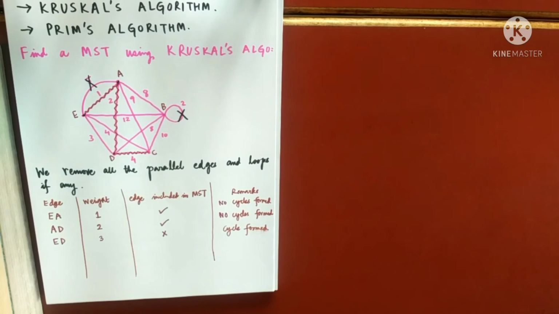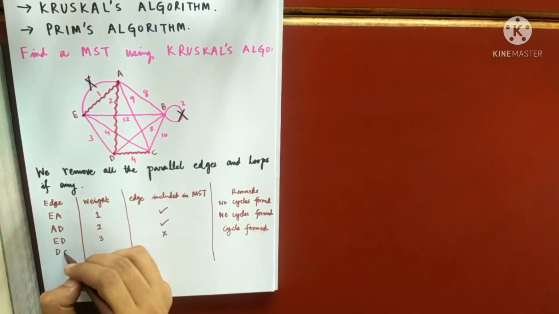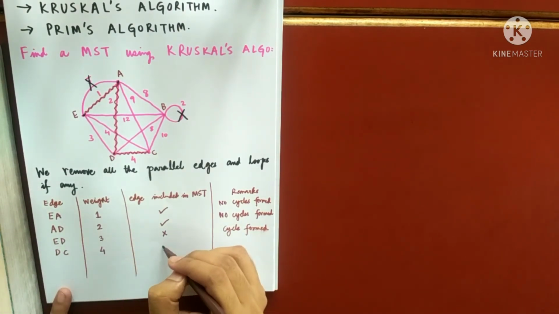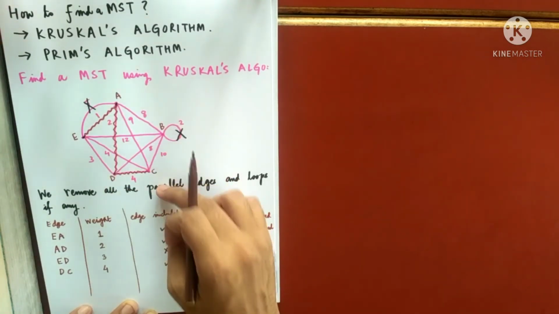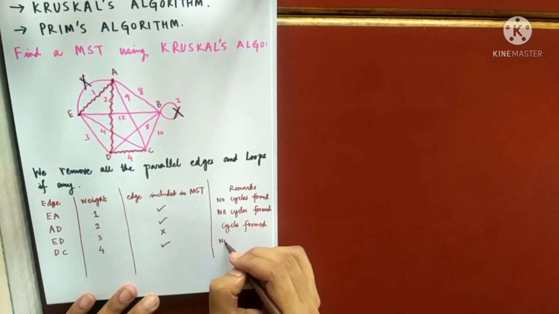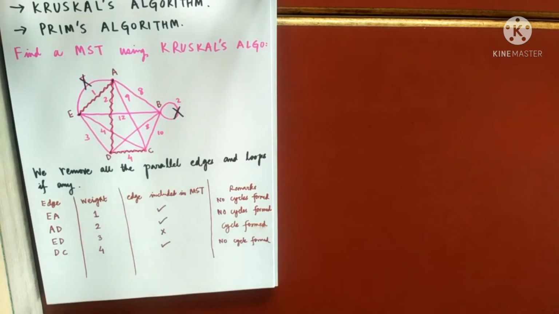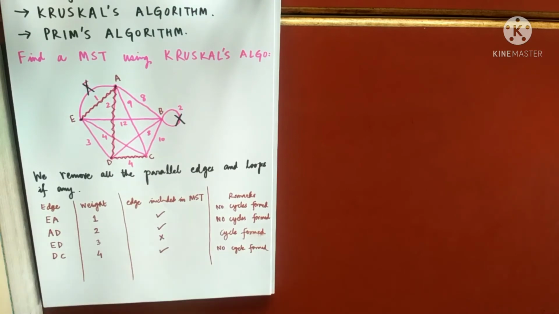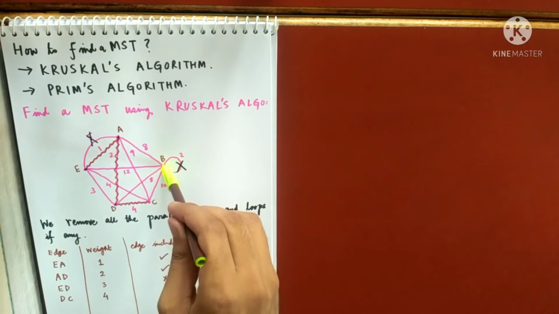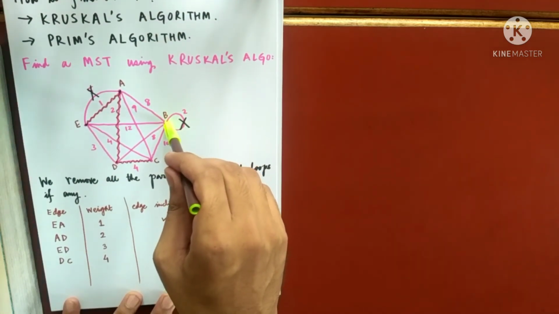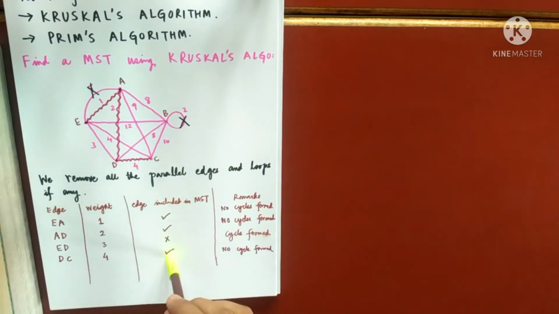So what is the name of the edge? It is DC, having weight 4, and this will be included because this is not giving us a cycle. So no cycle formed. We are happy to take this. And next, how many edges do we need in our minimum spanning tree? Because the number of vertices is 5, we need 4 edges. I have already taken 3 edges. One more edge is required, then we stop.